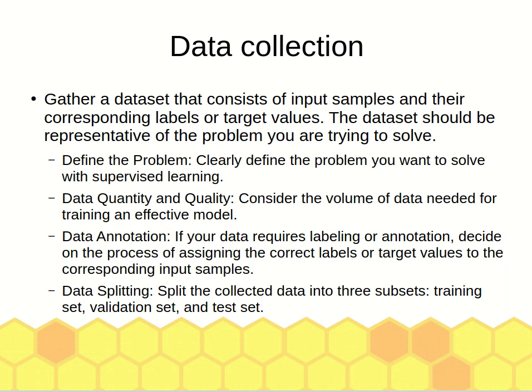So the thing that needs to be considered is to make sure the quantity and quality of data is sufficient. Data annotation is very important, but it is the one that consumes most of the time.